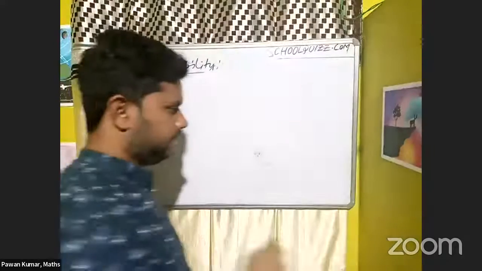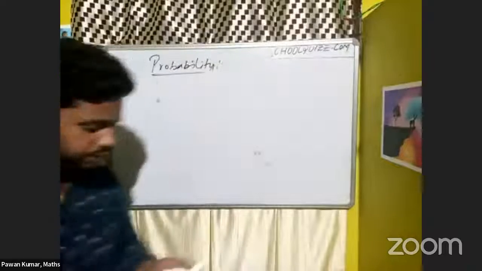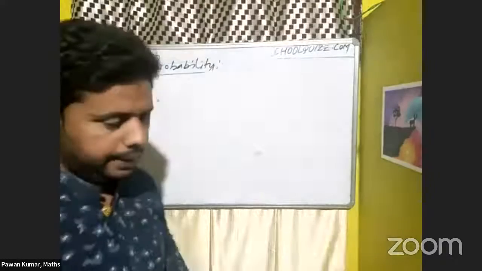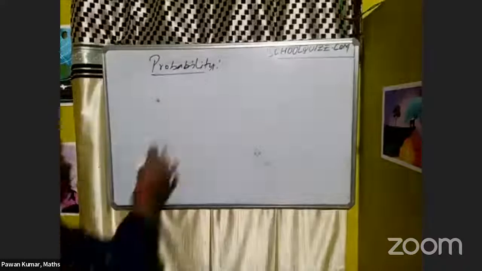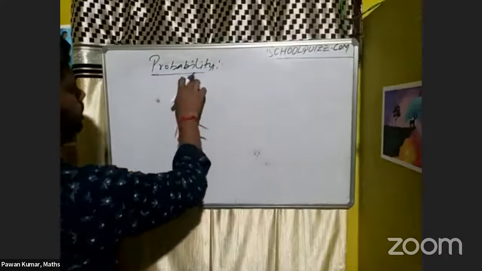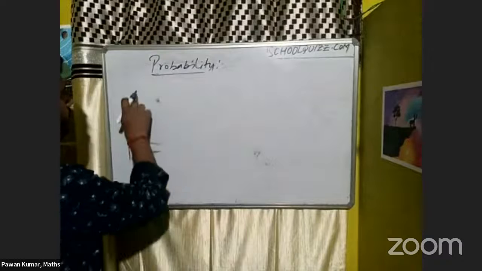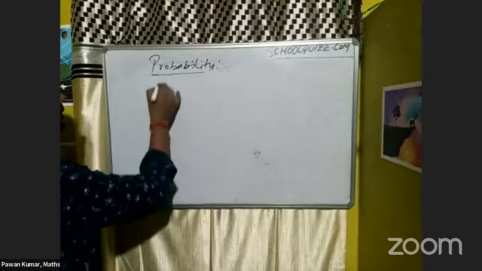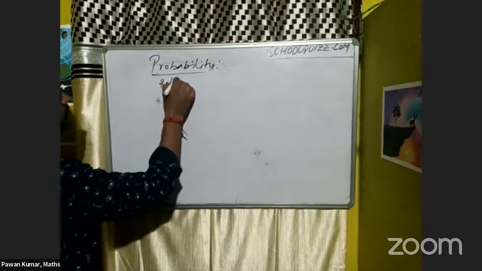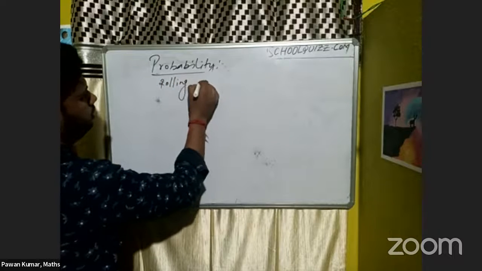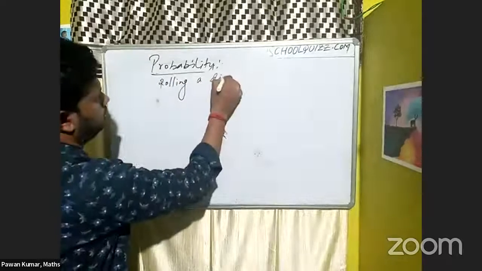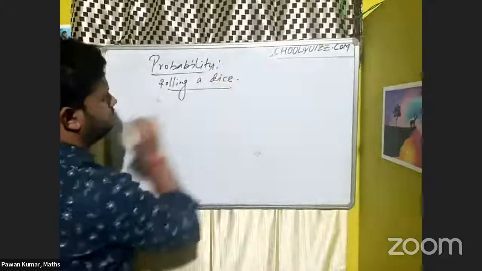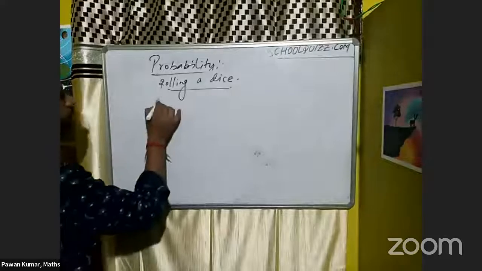So see, okay, I'll give you one question. Do that question. Suppose in an event, I say one event, rolling a dice. Correct. So what is the question you have to write?